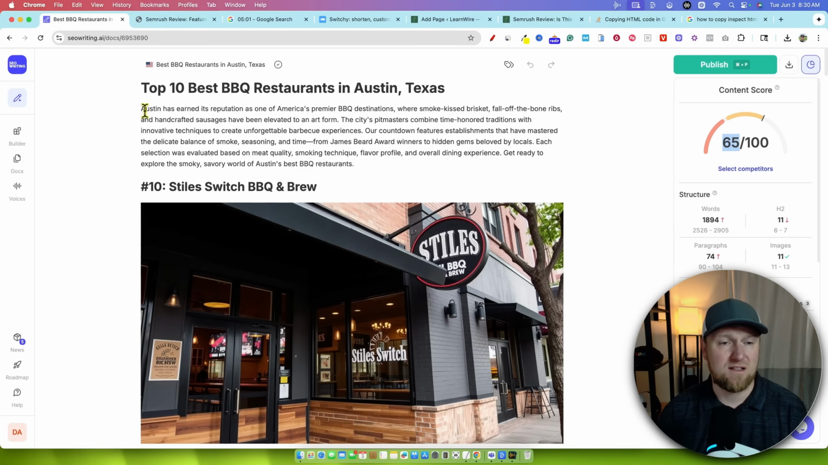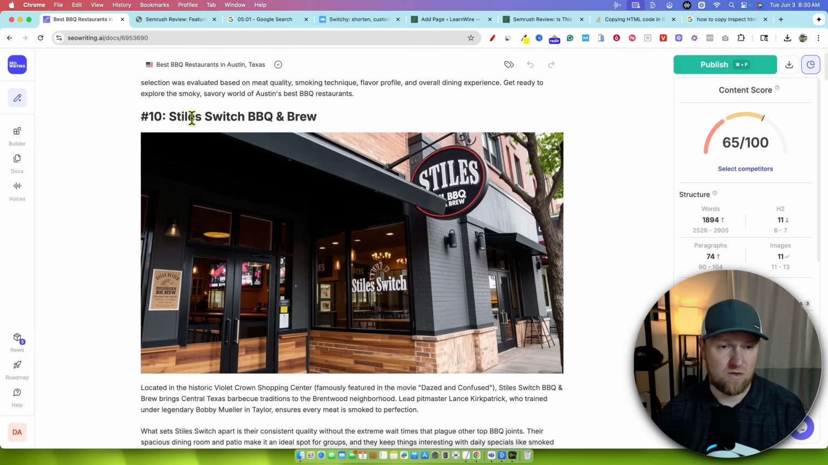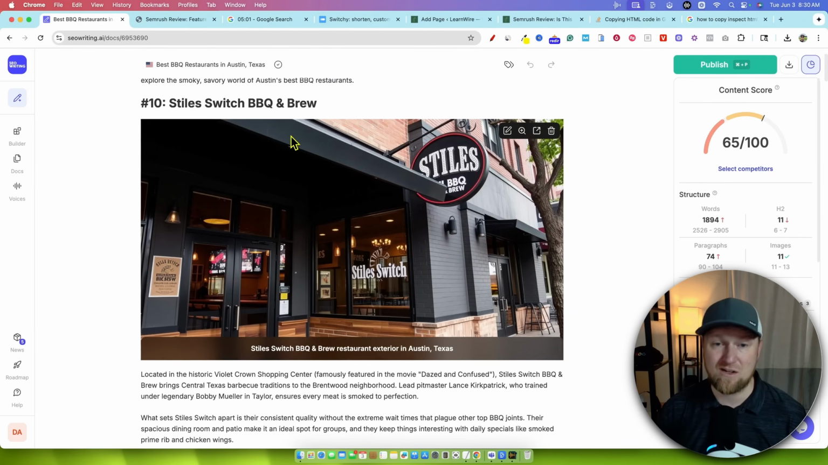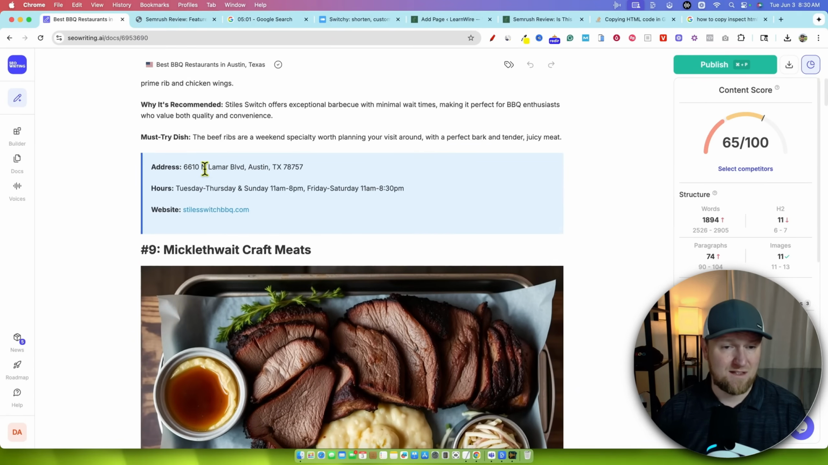So top 10, Austin has earned its reputation as one of America's premier barbecue destinations, blah, blah, blah. A little bit long right there, but you're going to want to go through too and style switch barbecue and brew, maybe do a little bit of research, make sure these are actual restaurants and so forth, kind of check them all out. But it is giving the address, it's giving the hours. So it's very helpful content. Just make sure that this is accurate information. And then there's their website.